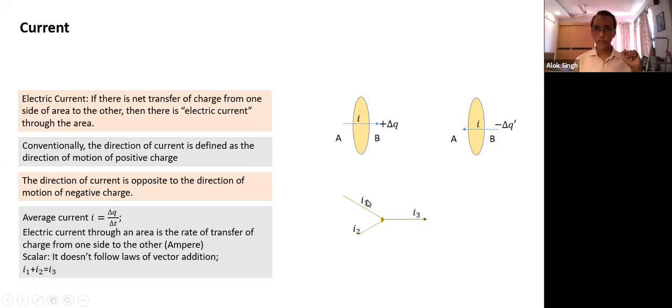So what is happening? Incoming current is I1 plus I2. Both currents are getting added at the junction, and the resultant is I3. I3 is always equal to I1 plus I2. It does not depend on the angle at which these two wires are placed. Whether wires are placed like this, or if we change the angle, the current I3 does not change. It means the sum of these two currents, which is the current flowing through the third wire, is independent of the angle between these two current directions. That's why it is a scalar. So I1 plus I2 is equal to I3.